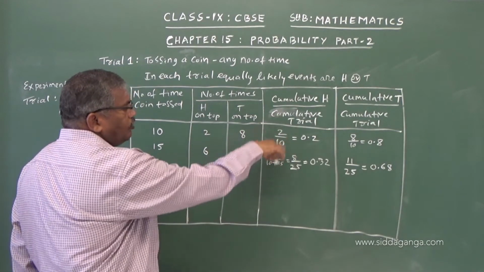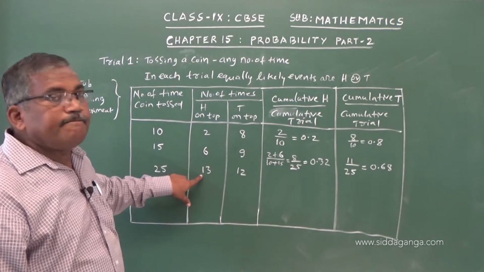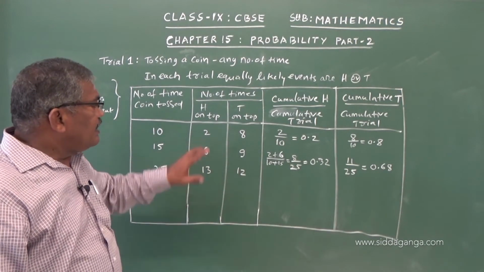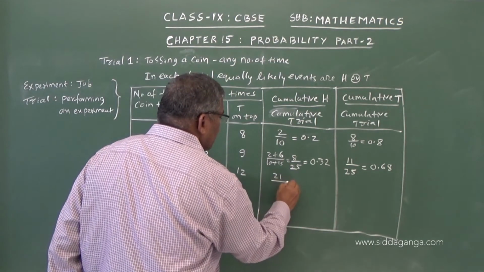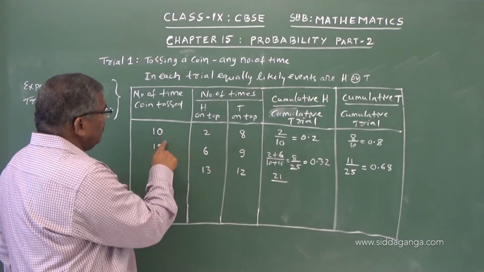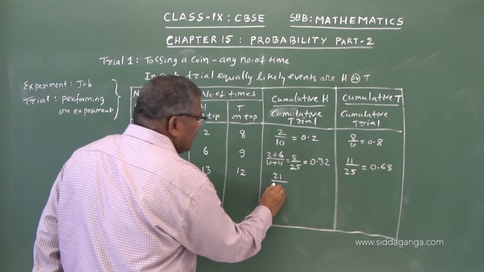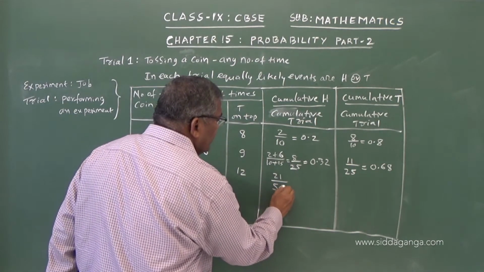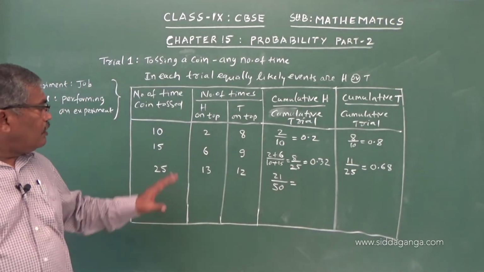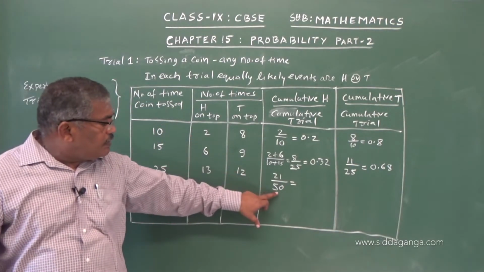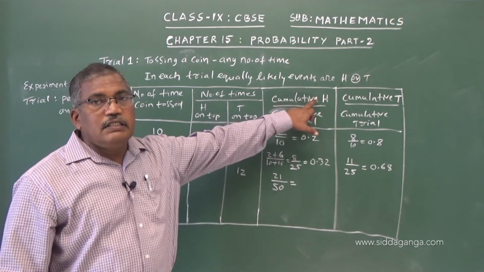In this case the cumulative total will be 2 plus 6 is 8, 8 plus 13 is 21, divided by 10 plus 15 is 25, plus 25 is 50, so 21 by 50. We have tossed 50 times, and out of 50 times, 21 times head has come on top.